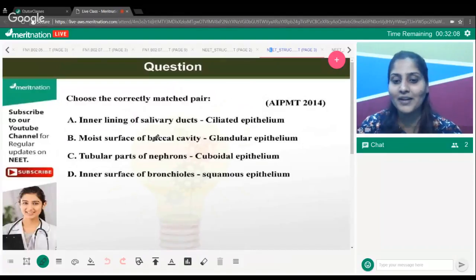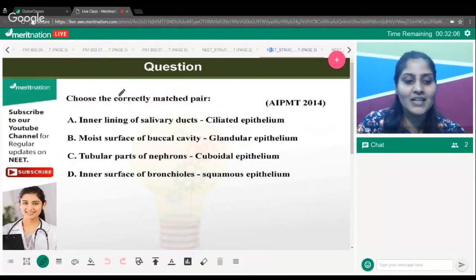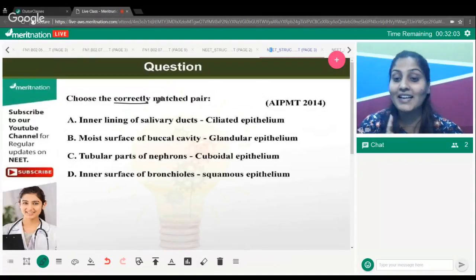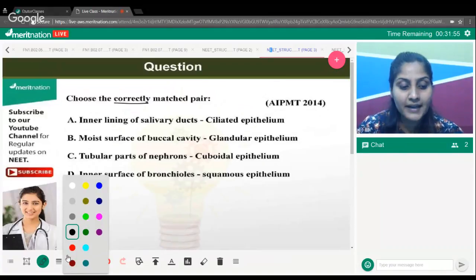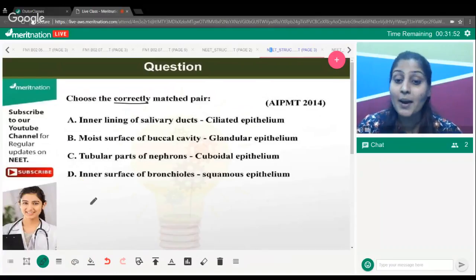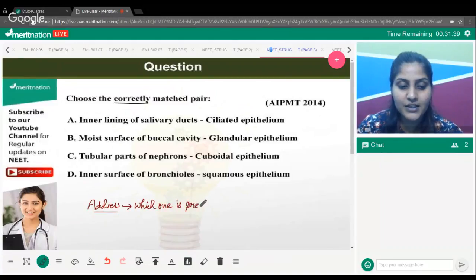Here it's a match the following type of question. You have to find the correctly paired match. When you are studying tissues, the very important thing you have to do is remember their address. It means you need to know which one is present where. You get straight questions like this: which one is present where? Location is very specific, so please make sure you do that.